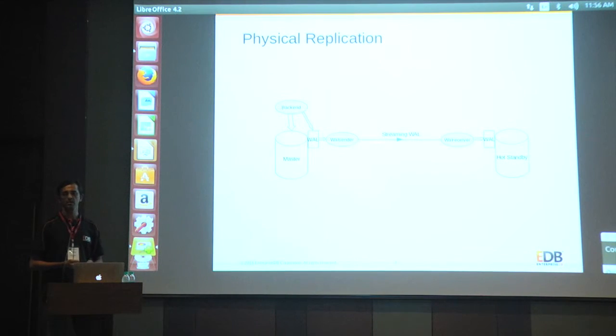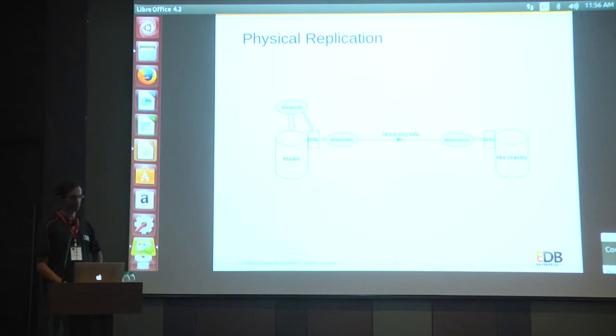And then we started allowing read queries in the standby server, so we added some more transactional data in the transaction logs. This was done using streaming replication, where we just transfer the transaction logs over the wire in a streaming network. On one side we have a WAL sender process, which is inbuilt as a part of the PostgreSQL server. On the other side, there is a receiving end, which receives the WAL.